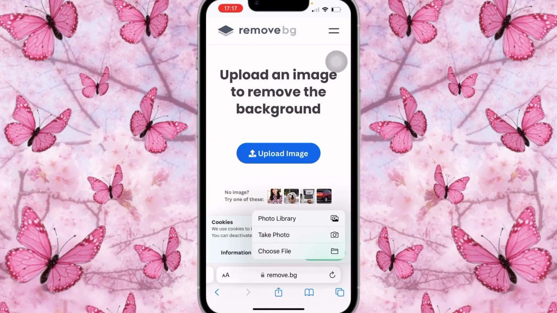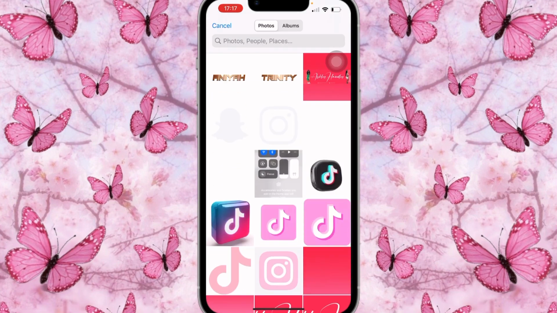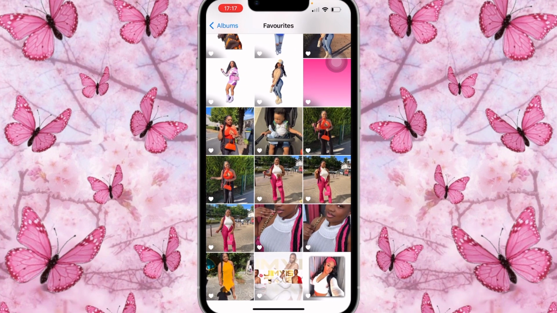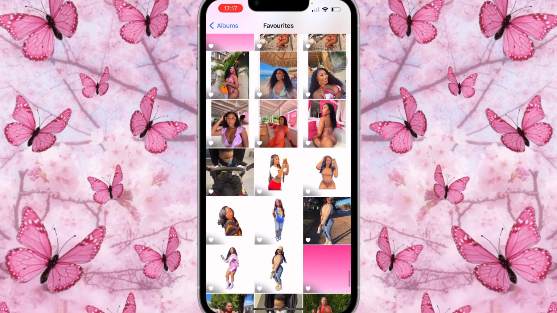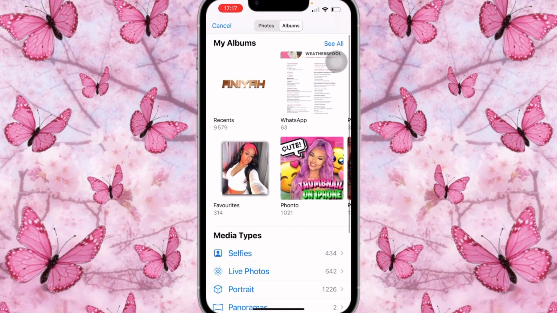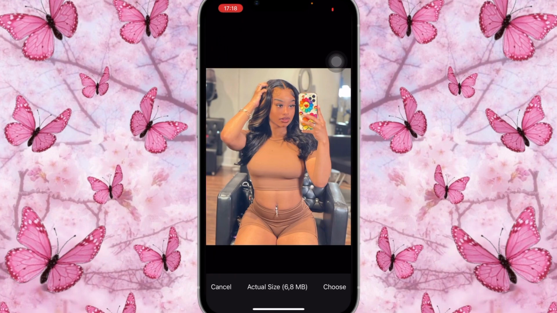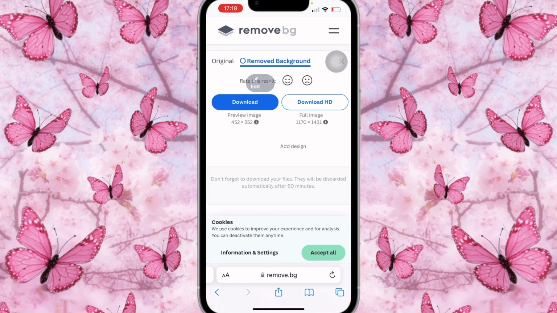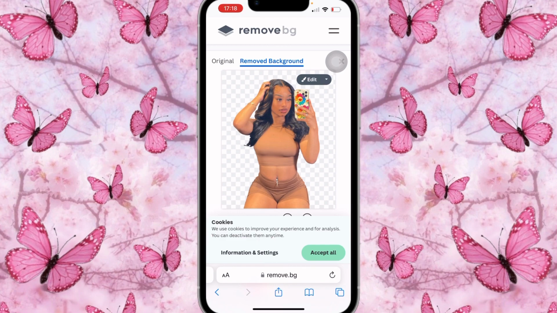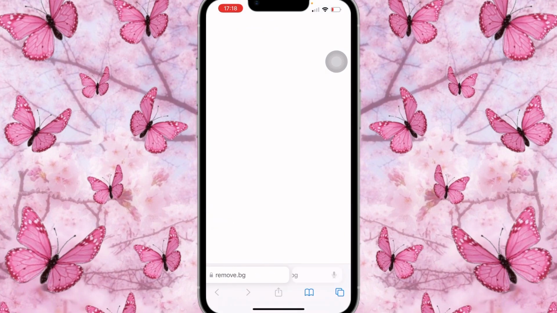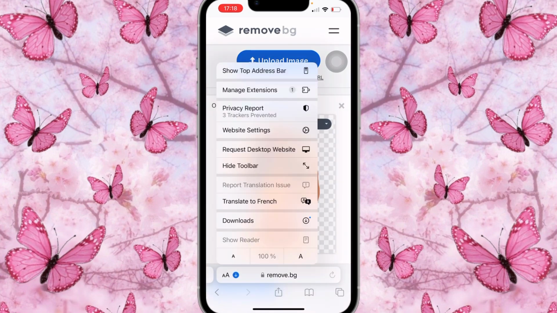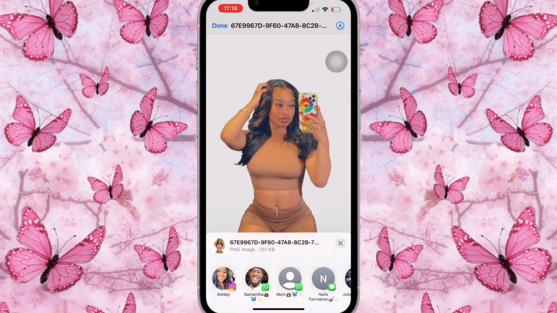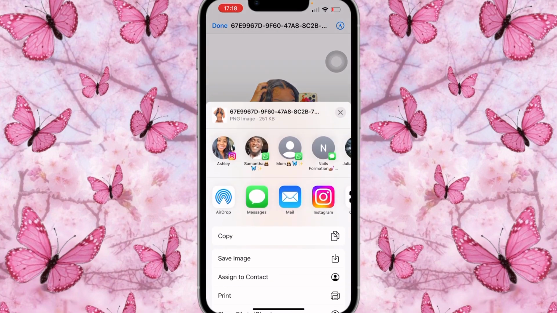Upload image, you're going to click on photo library, and you're going to choose the picture that you would like to erase the background from. So I'm going to go into my favorites, and I'm going to click on the background that I would like to erase, which it's not in favorites, it's up here. Okay, so I'm gonna click on this one, choose, and it's going to erase the background. It's going in process. Great. Once that is done, you're going to click on download image, and as you guys can see at the bottom here in download, there you have it. You're going to save image. Click on it, save. Okay, it's saved.